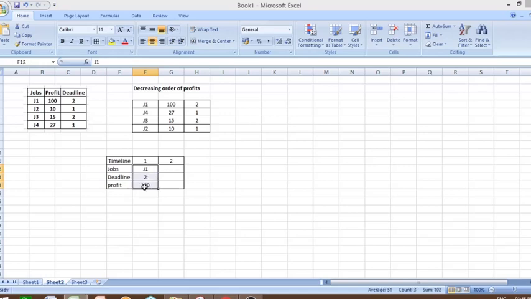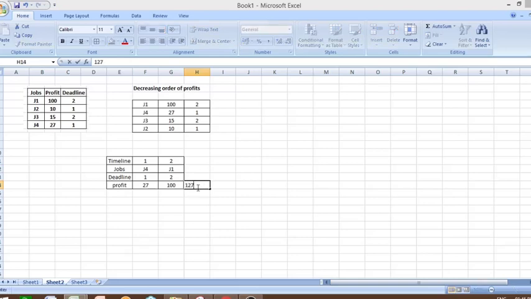So what we will do, we will shift this job to the second available location, and here we will execute the job 4, whose deadline is 1, and the profit that we will get is 27. So we have found out the optimal sequence of jobs, which is, if you execute the job 4 followed by job 1, you will get maximum profit, which is 127.